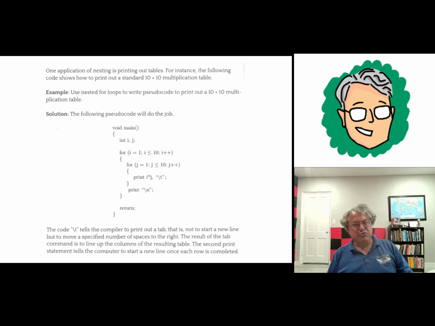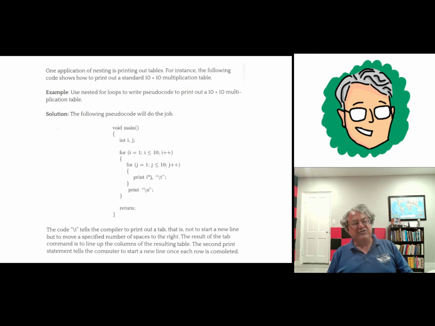There was a tab, so it's going to be 1 tab 2, and then I think you can see what it's going to do after that. The next time it goes back through the inner for loop, now j is 3, and it's going to print 1 times 3, 3. So finally, by the time it's up to the last iteration in the inner for loop, j is going to be 10. So now it's going to print 10, but it already printed all the numbers 1 through 9.